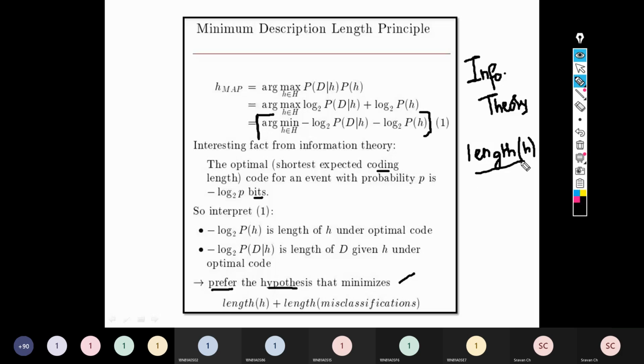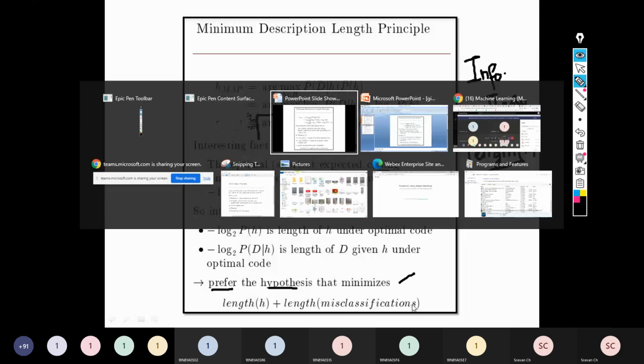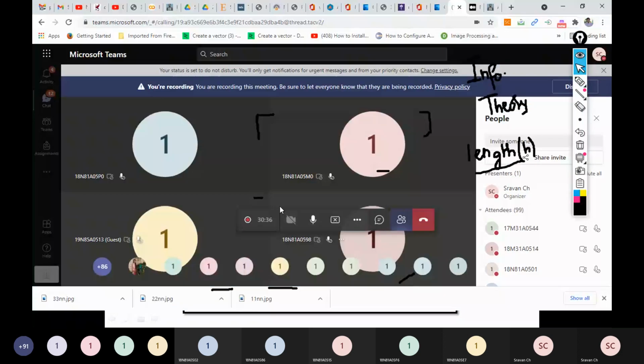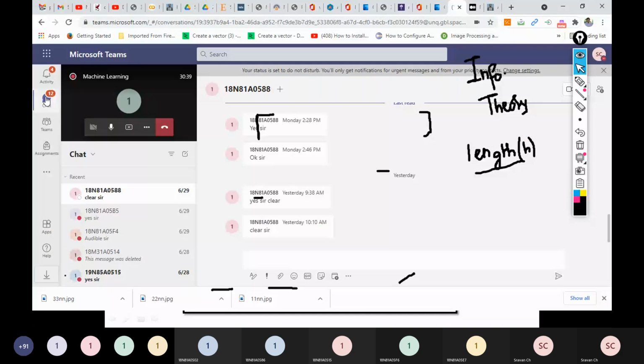Now what I need to do is find the length of the hypothesis and also the length of the misclassifications. Misclassifications means, what do you mean by misclassification? Can anybody answer what is a misclassification? Please respond. What is misclassification? Anybody can answer?